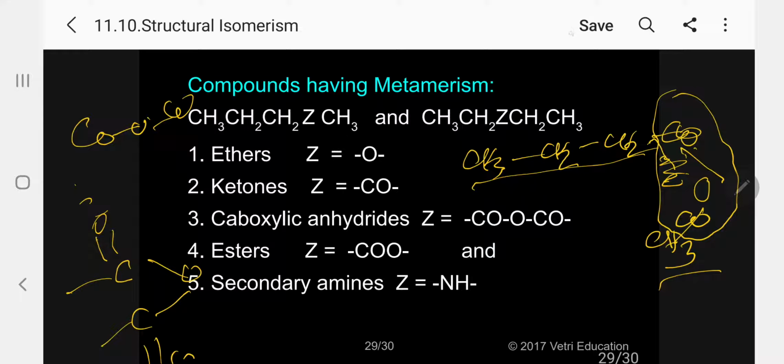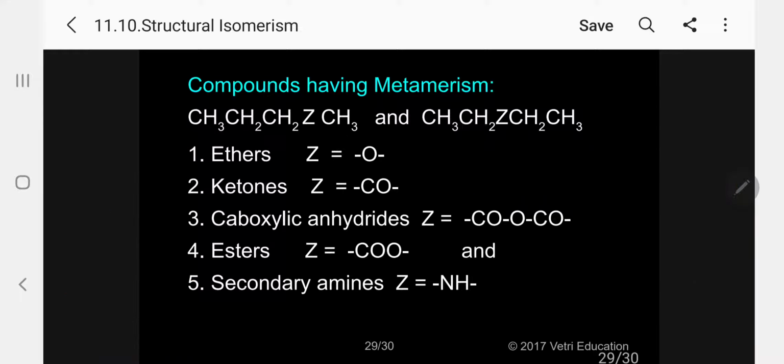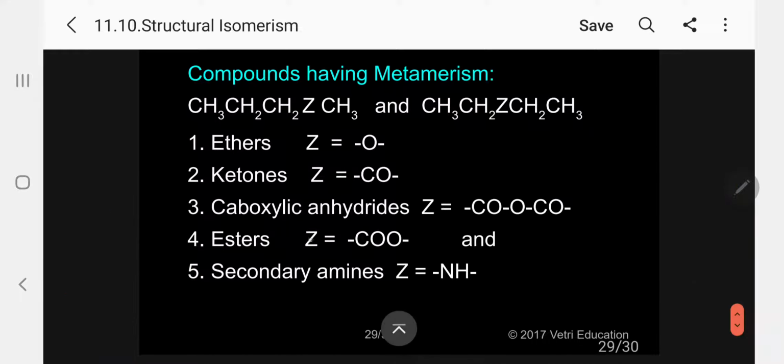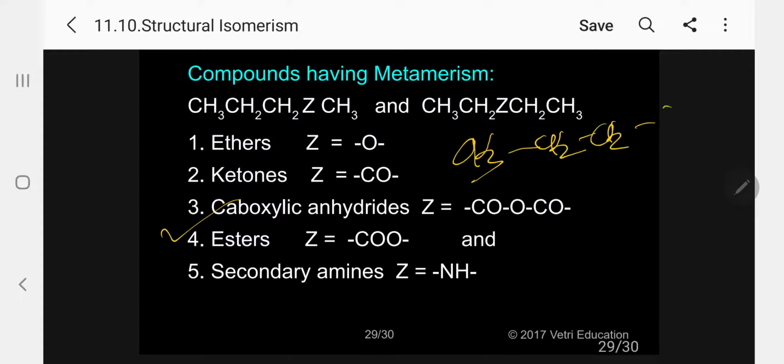Okay, right. The next one, ester. Let me take the fourth example. Ester. I will write again CH3, CH2, CH2, CO, CH3. 1 carbon atom.